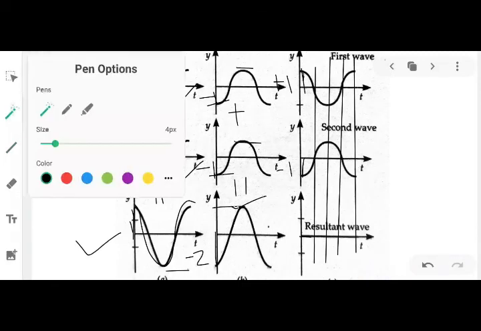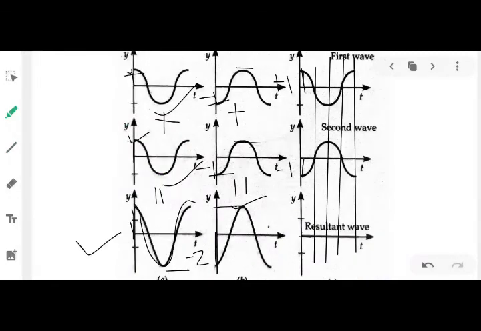Okay, now consider individual points. Let us say at this point, this one is 1 unit, this one is minus 1. Plus 1 and minus 1 will be 0. So your resultant will have a displacement 0. Fine, at this point it is 0, at this point it is 0. So the resultant wave amplitude is 0.